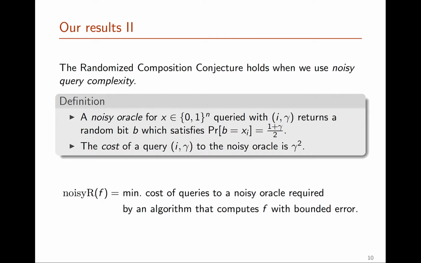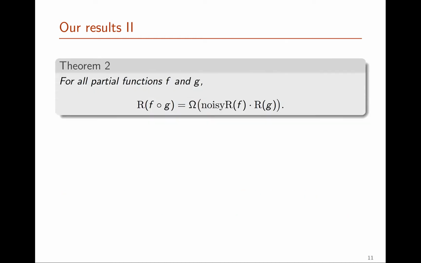And as before, we can now compute the query cost of an algorithm using this noisy oracle. And then once we have this noisy query complexity model, we can define the noisy randomized query complexity of f, noisy R of f, to be the minimum cost of an algorithm that computes f with bounded error when accessing the noisy oracle. So with this model in place, what we can show is that for every partial function f and g, the query complexity of f composed with g is at least as large as the noisy randomized query complexity of f times the standard randomized query complexity of g.